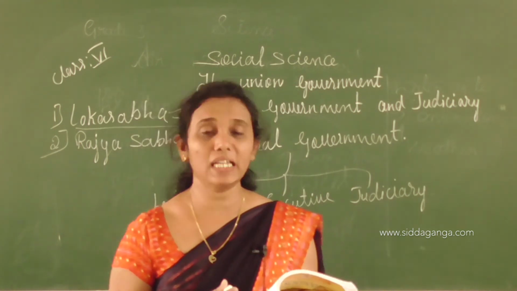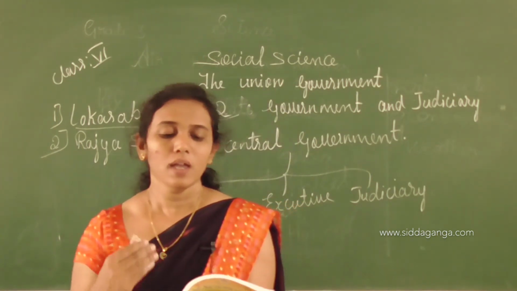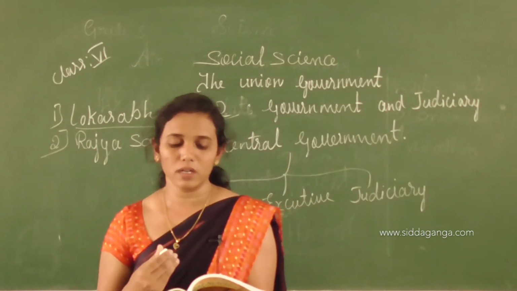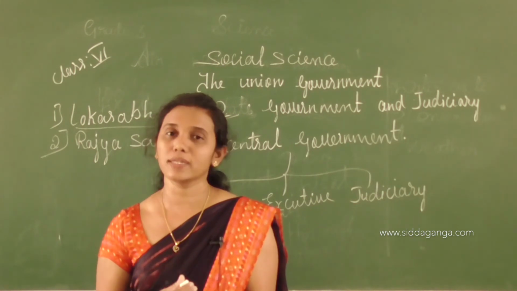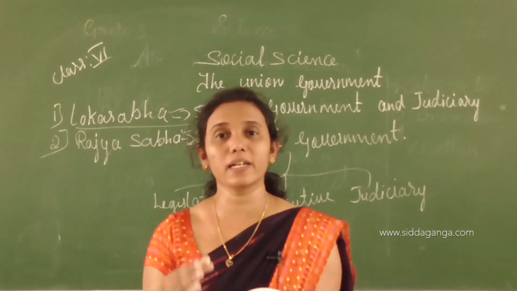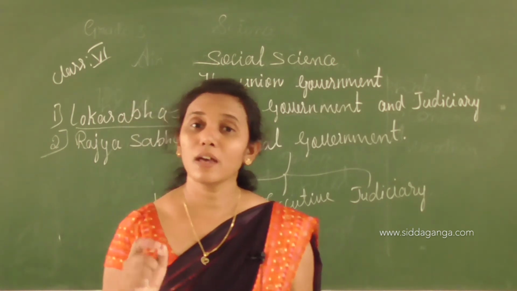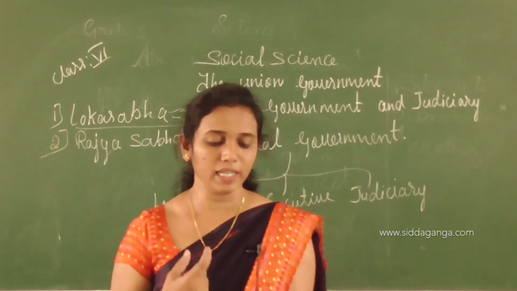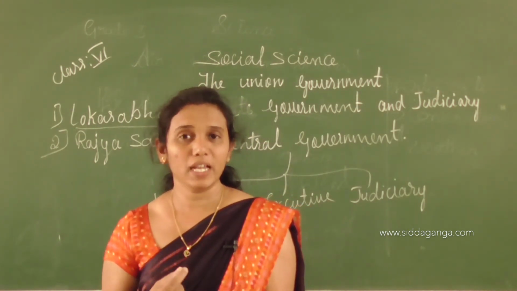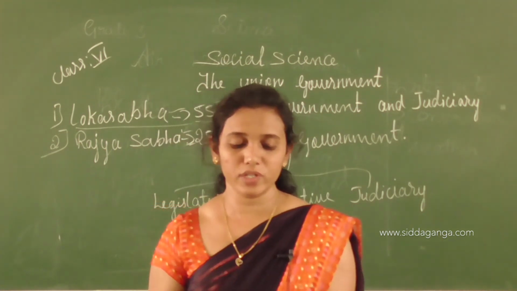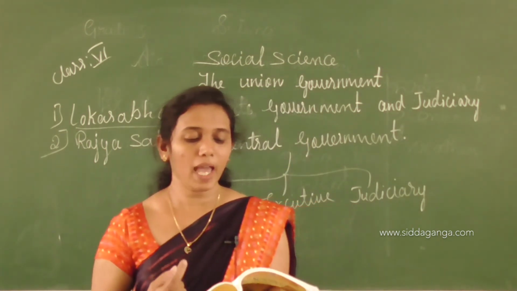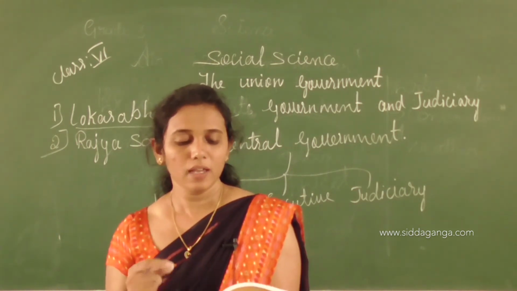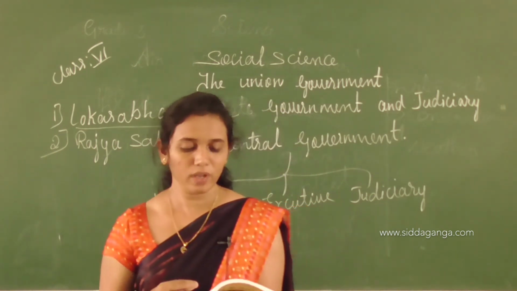Okay. Next we talk about the legislative council, the upper house. The membership of the legislative council is not more than 1/3 of the membership of the legislative assembly. The number of members in the Karnataka legislative council is only 75. A few members are nominated by the governor, others are elected by the members of the legislative assembly, local bodies, registered graduates and teachers. The MLCs are elected for a term of 6 years, and they should not be less than 30 years of age.